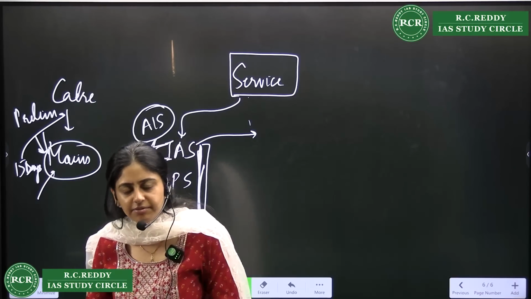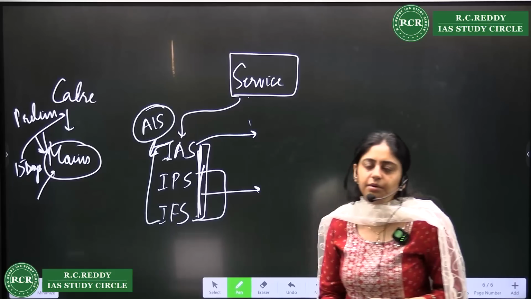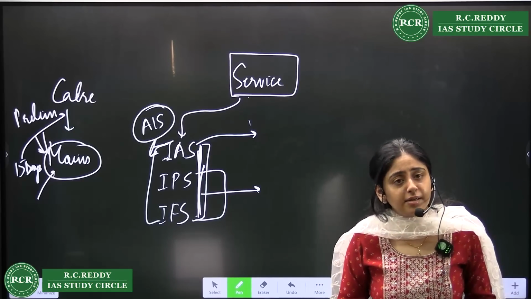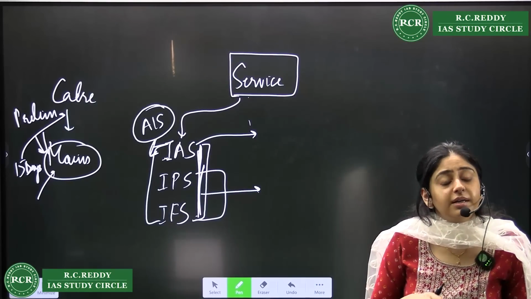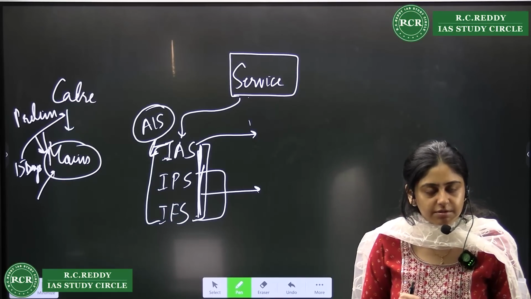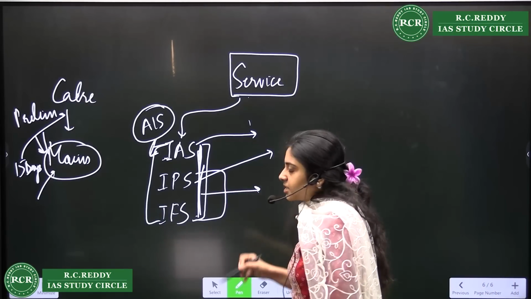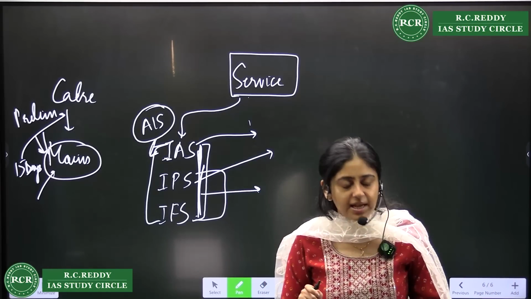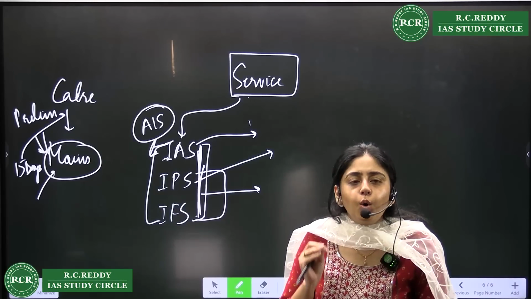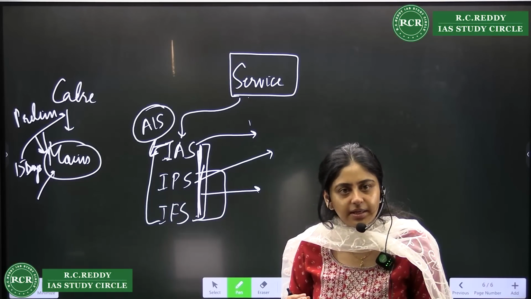IAS is not something difficult to decide on, but for these two, sometimes there is confusion about what to put at the second number, right? Or some people are interested in foreign service and police service as a first preference also. So a few things I should tell you. When we are talking about IPS, fill in IPS as your first preference only if you are genuinely interested in police services, right?